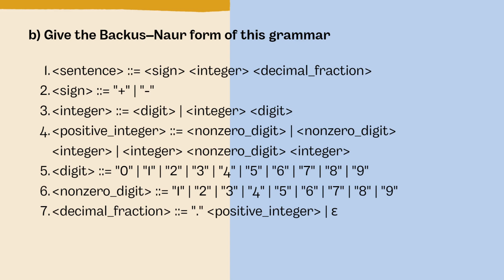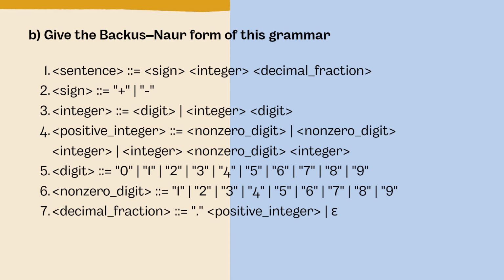Then we have digit. This rule defines the individual digits allowed, 0 to 9. Then we have decimal fraction. This rule defines the optional decimal part. It can either be empty or consist of a decimal point followed by a digit string.